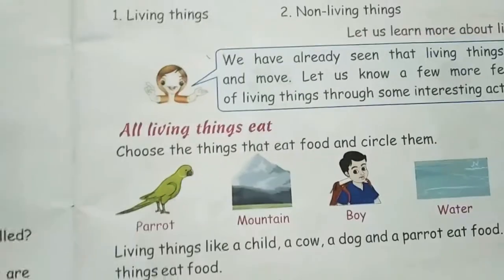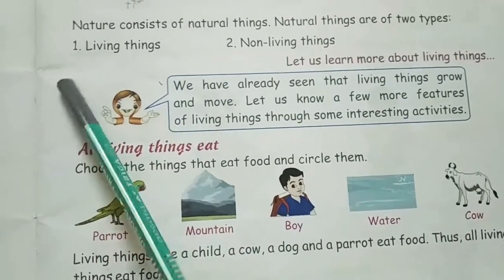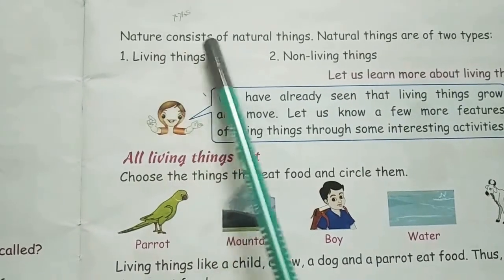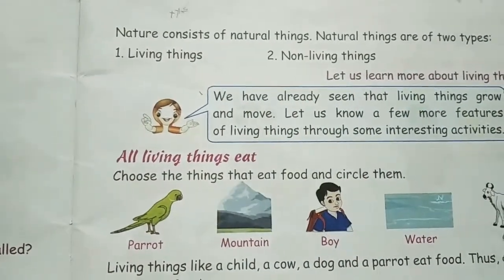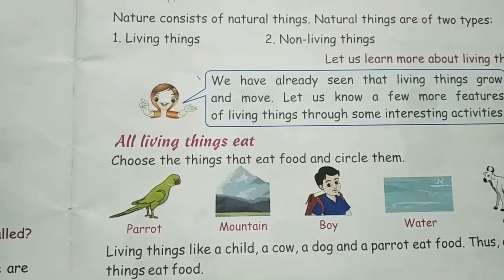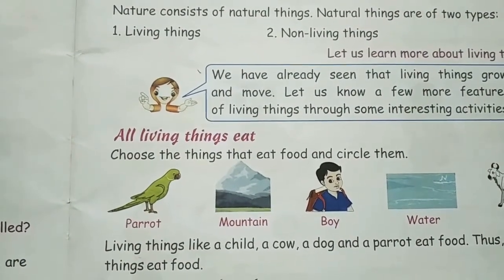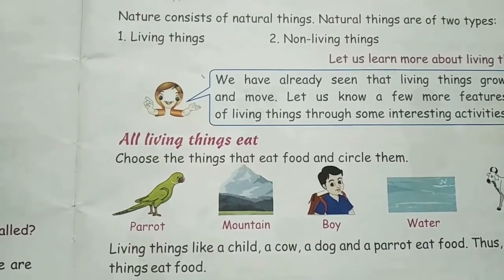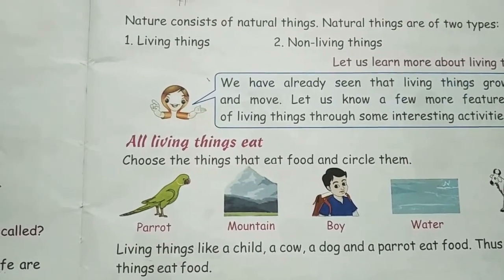Now moving to the next page of your textbook, you can see that nature consists of natural things. Natural things are of two types. So what are natural things? The things which are not made by humans are called natural things. Natural things can be of two types.